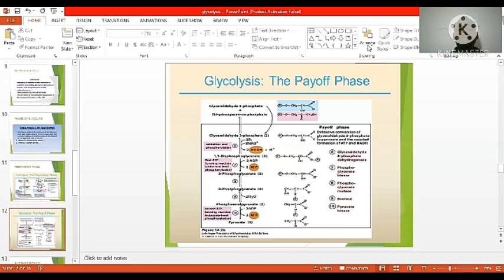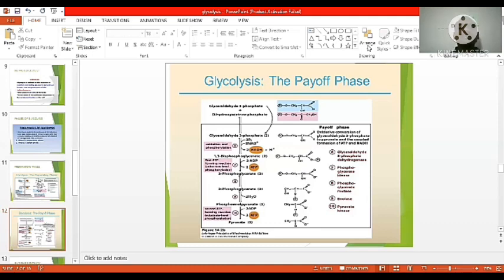In the first two steps, 2 ATPs are consumed. Glucose to glucose 6-phosphate, 1 ATP is consumed, and fructose 6-phosphate into fructose 1,6-bisphosphate, 1 ATP is consumed. So a total of 2 ATPs are consumed for the activation of glucose.